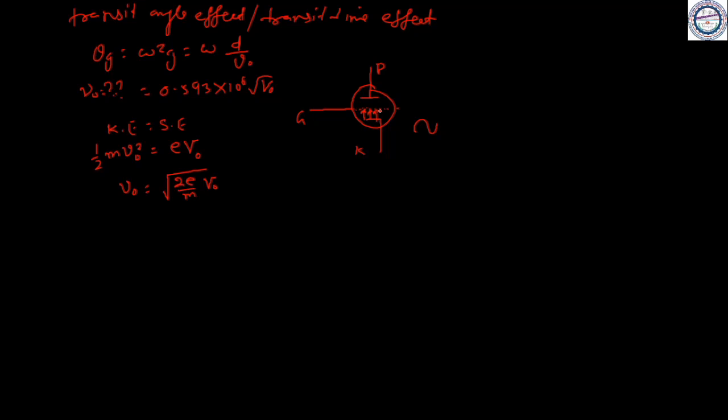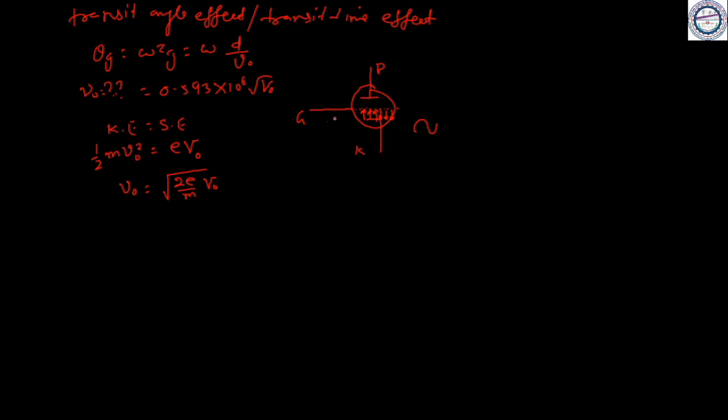Because of that, there will be a repulsive force from the grid on the electron and it will start moving back to the cathode. Because of this, the time taken by the electron moving from cathode to plate will increase, and when the transit time of the carrier increases, the frequency of operation will decrease.